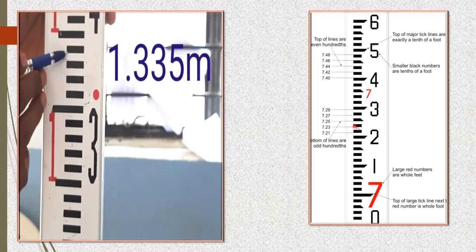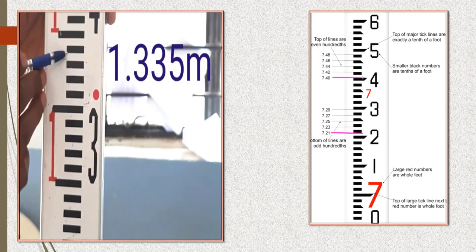And then if it is at the bottom, it has to be an odd number, like see 7.1 and 7.2. Up to here we are clear. If it shows here, it has to be 7.21. If it shows here, it has to be 7.23. If it shows here, it has to be 7.25. If it shows here, it has to be 7.27. That means 27, 25, 23, 21. That is 1, 3, 5, 7. Those are odd numbers. In the same way, here it was showing at the bottom. Now, if it's showing at the top, let us consider, then it will be your even numbers.